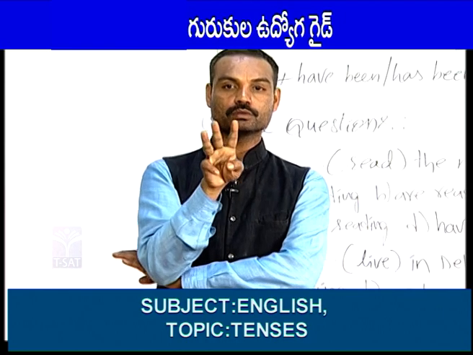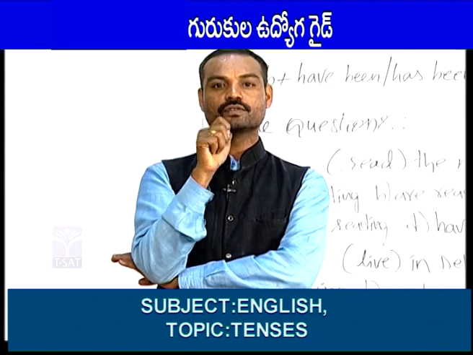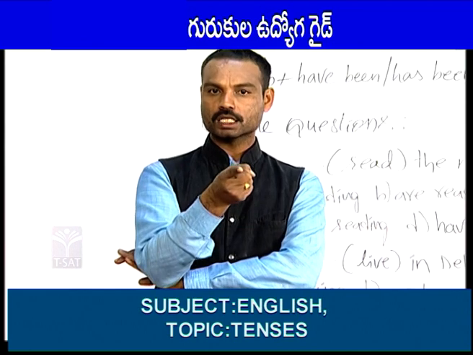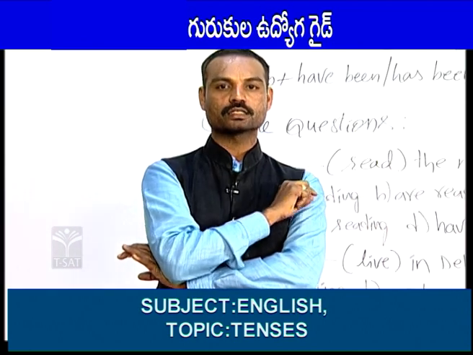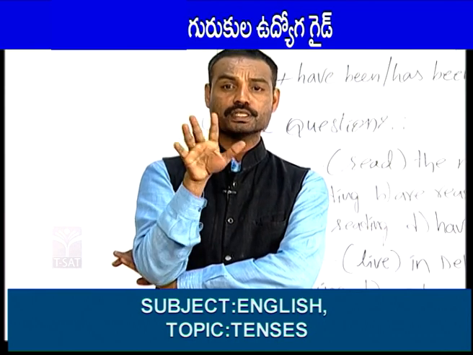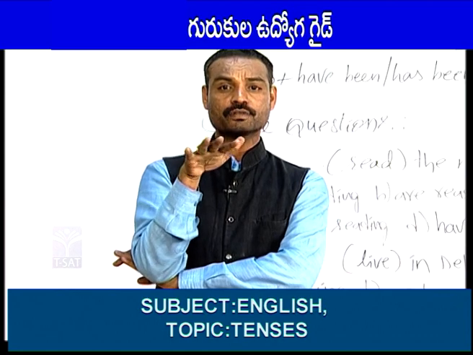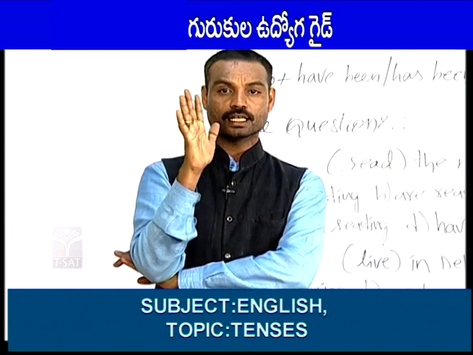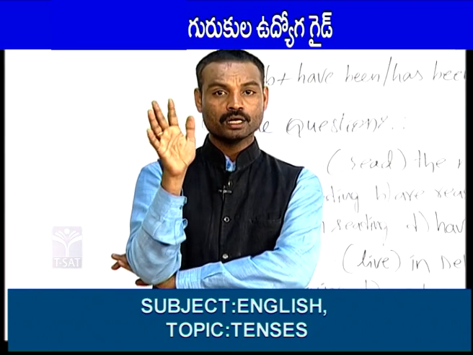Next, now I am going to tell you the explanation of three more continuous tenses. They are present continuous, past continuous and future continuous tense. The definition of present continuous: the tense which is used to indicate an action which is going on right now is called present continuous tense. In present continuous, we should always use the ing form.